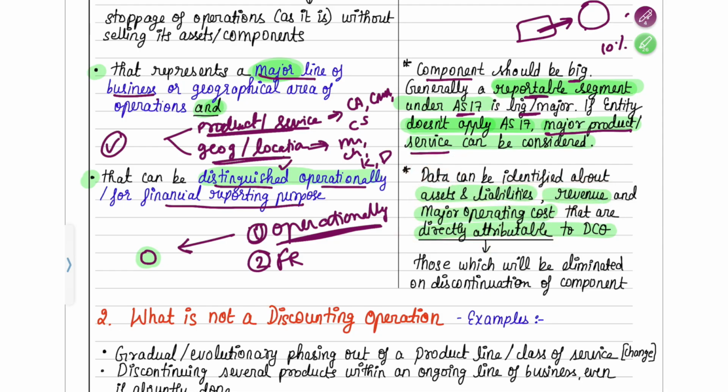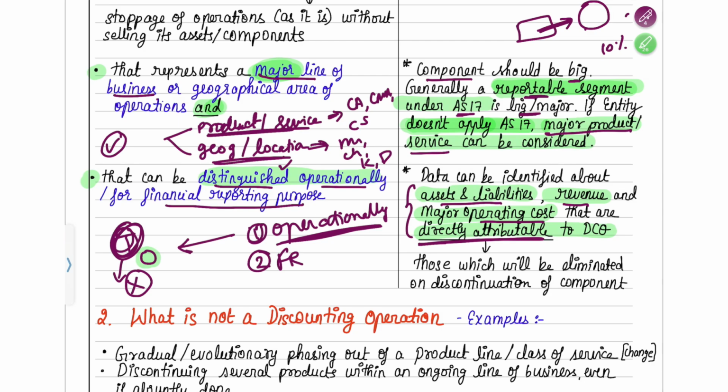Directly attributable here means that if you eliminate that component, if this Tanishq division is eliminated or stopped, then in such a case all these assets and liabilities, revenue and major operating costs will also get eliminated. That will also not be there anymore. Fine. So this is the meaning of directly attributable. Because Tanishq is running today, all these are being incurred and you are able to identify that separately also.